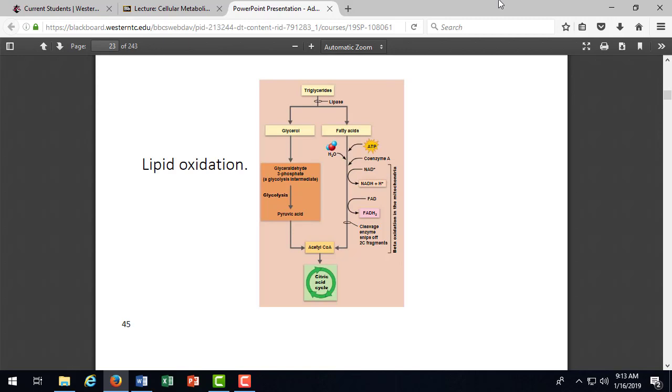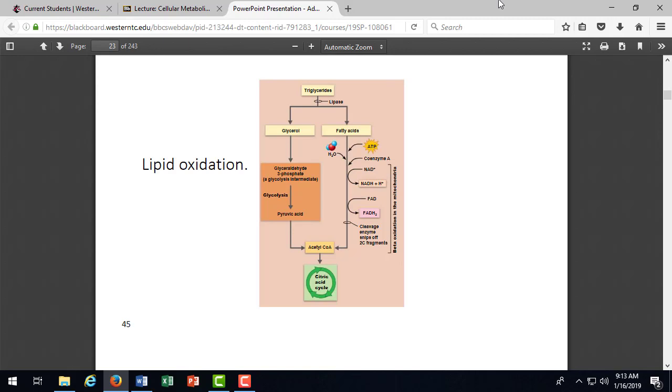So fats are broken down into glycerol and fatty acids. There are enzymes again that break down the glycerol, and we can take that glycerol and make pyruvic acid. And as long as we have pyruvic acid, we can enter what cycle? We don't need to enter glycolysis because it's already done.